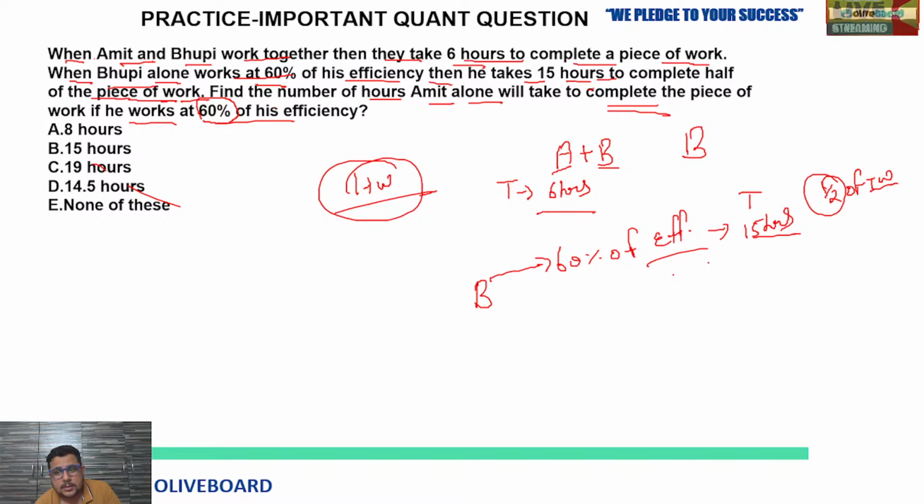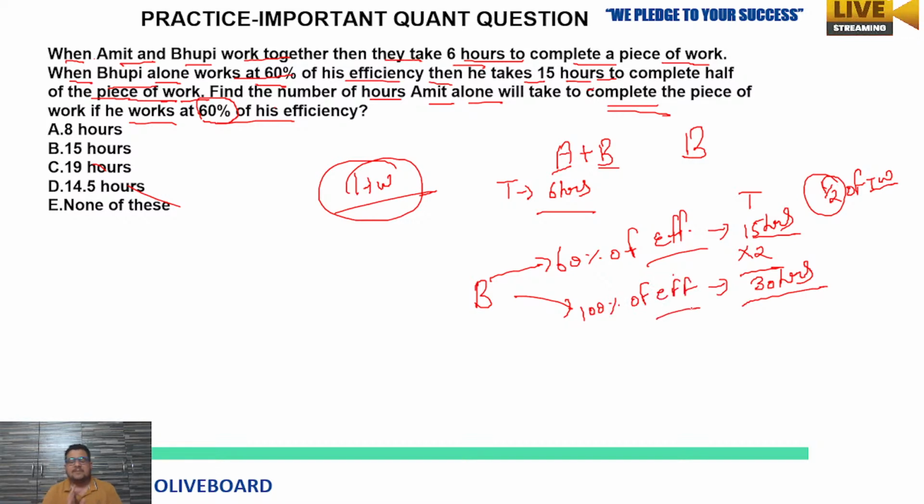Clear? So total work at this efficiency he will finish in just double the time, because half work in 15 hours means total work in 30 hours. If he works at 100% efficiency, then how much time will he take to finish that work? Just remember this. Efficiency and time are opposite to each other.